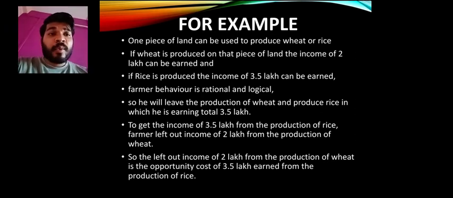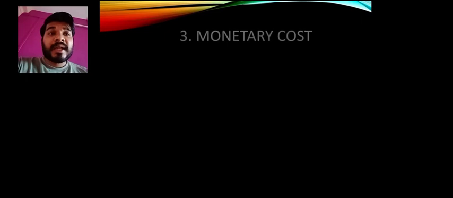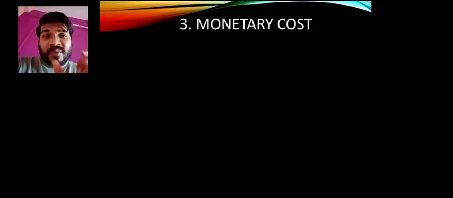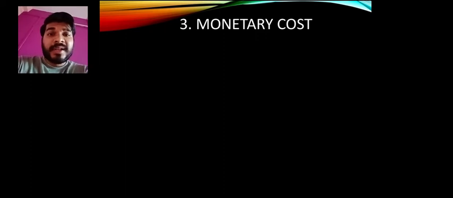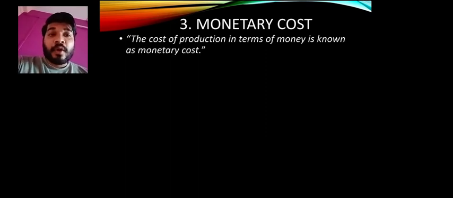Let's move to the next point, the third one, that is monetary cost. As I have told you many times earlier, the word monetary means money. So here it is the money cost. The cost of production in terms of money, meaning all the things required, land, capital, labor, entrepreneur, everything together, when the cost of production is calculated in terms of money, becomes the monetary cost.